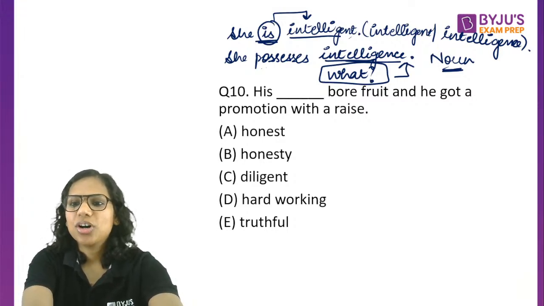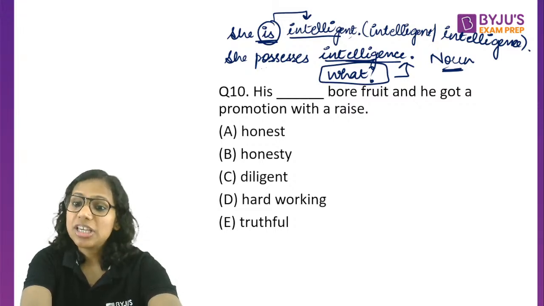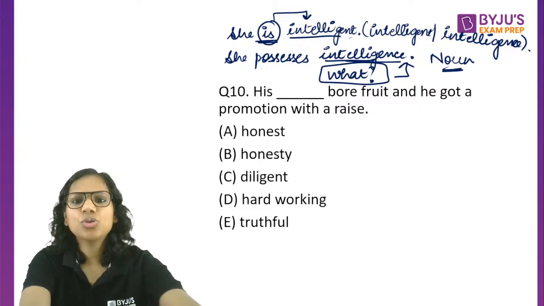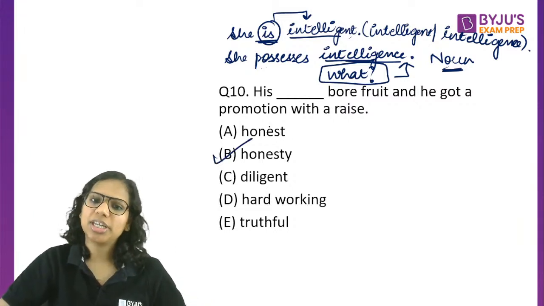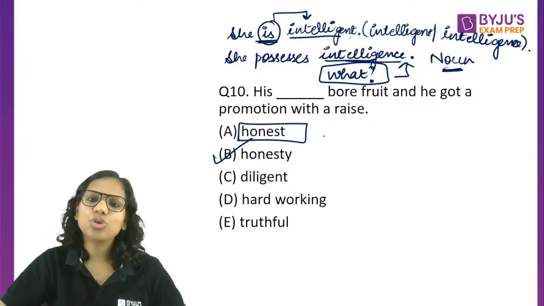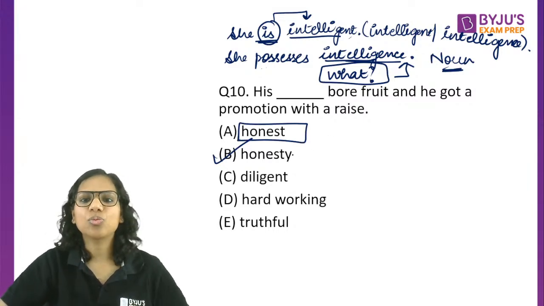The answers that I've got for this blank for question 10 are mostly B's, a couple of A's also. So here B is the answer, absolutely correct. Most of you are correct. A, no, his honest bore fruit. He is honest, but what is the quality that he has? His honesty.